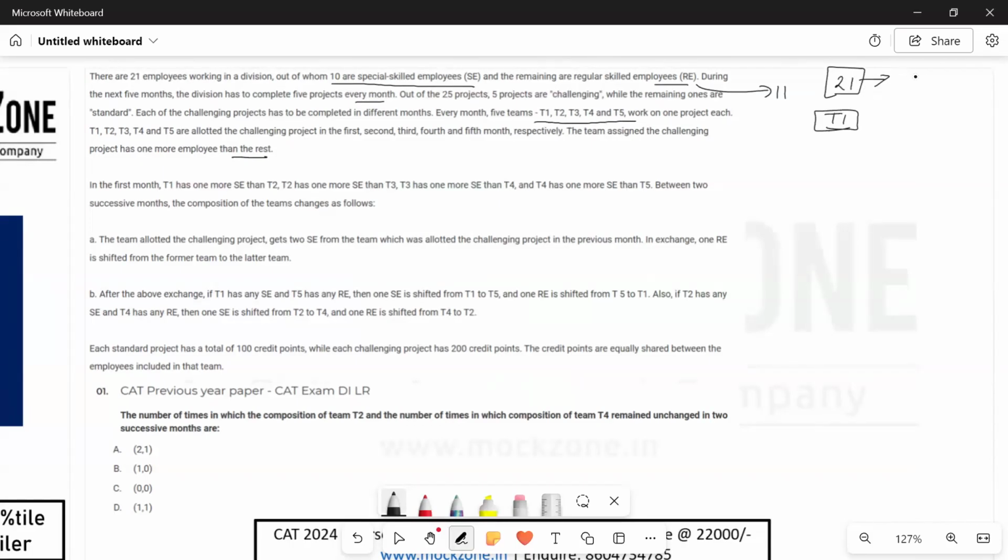If we remove that one, we have 20 employees, which we distribute among the 5 teams, which is 4 persons in each team. 4, 4, 4, 4, and 4. And that remaining one will be with T1 for the first month, because T1 has the challenging project in the first month. Then this one will go to T2 in the second month, then with T3, then with T4, and then with T5 in the last month.